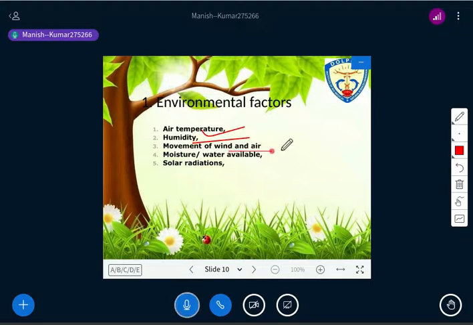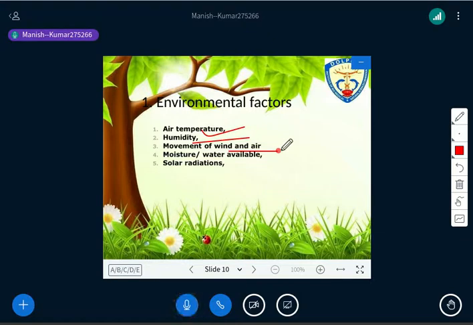Now, movement of wind and air, right? How does the movement of wind and air have a role in evapotranspiration? This movement of air and wind is going to increase both evaporation and transpiration, right? Why? Because moving air is less saturated than stagnant air. Stagnant air means the air has stopped somewhere. If air is stopped, it accumulates water molecules from the nearby water surface, and it gets saturated, right?